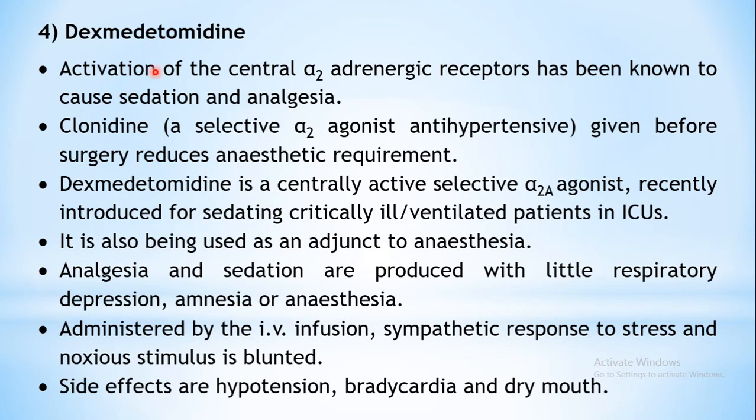Coming to the next drug, that is dexmedetomidine. Okay, this is actually a centrally acting agent. It acts on the central alpha-2 adrenergic receptors. Because of activation, it acts as an agonist at these receptors in your brain, and that's how it produces sedation and analgesia. Clonidine also acts by a similar mechanism of action. It is an antihypertensive drug actually, but clonidine also has the same property. It can also act on the central alpha-2 adrenergic receptors. So, coming back to this drug, dexmedetomidine.